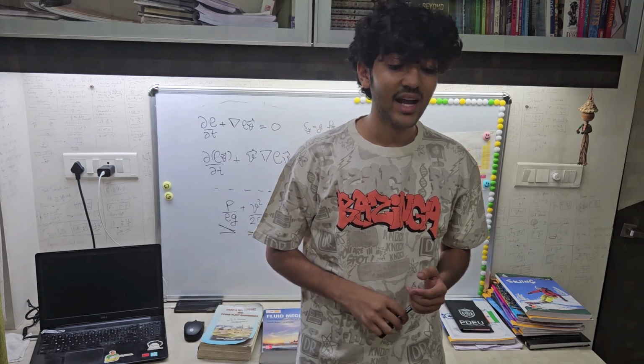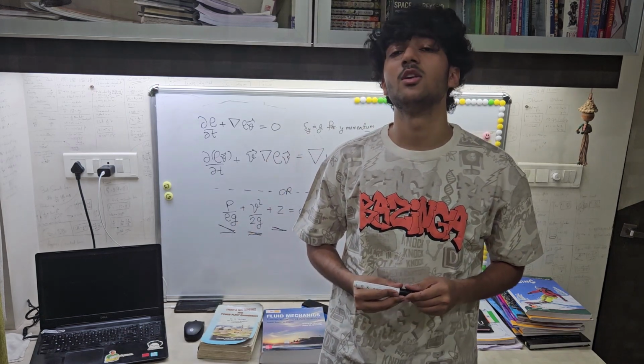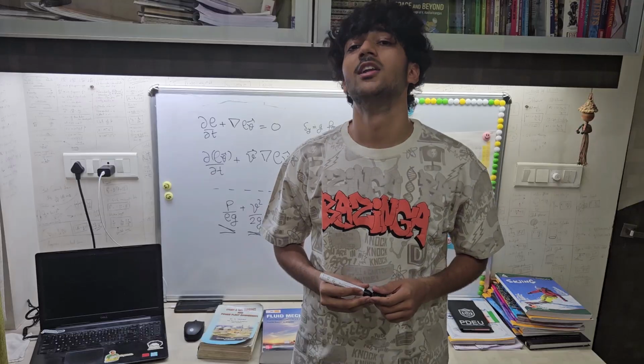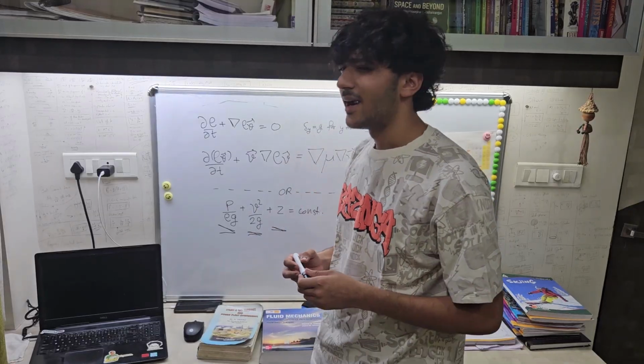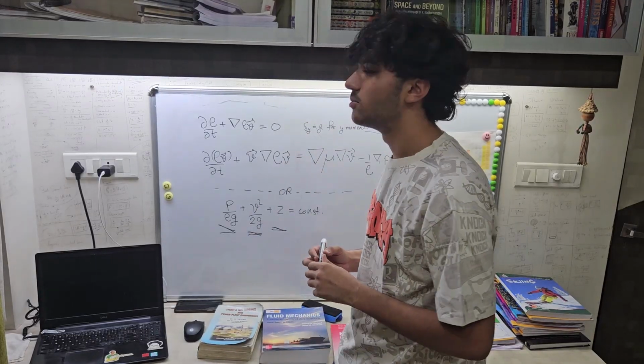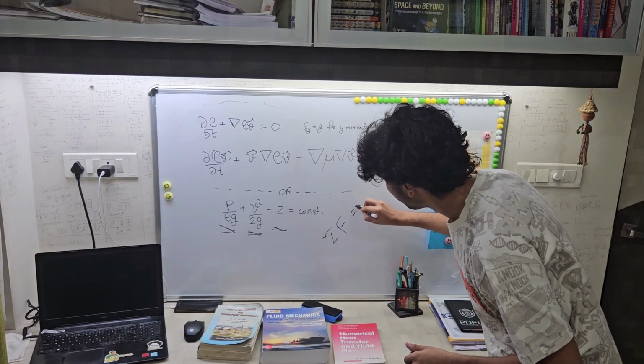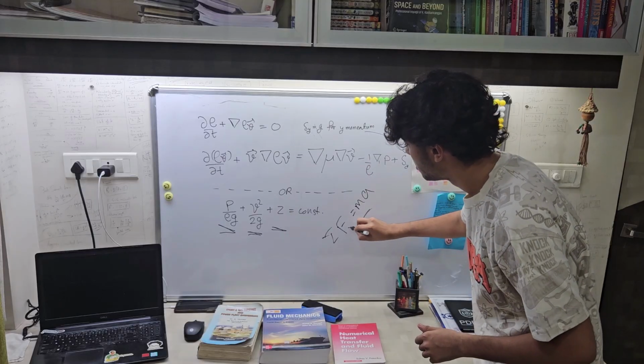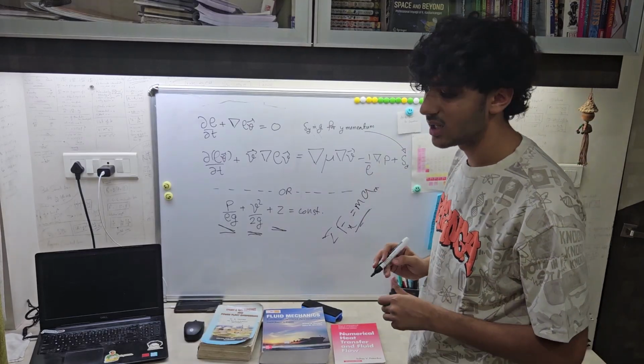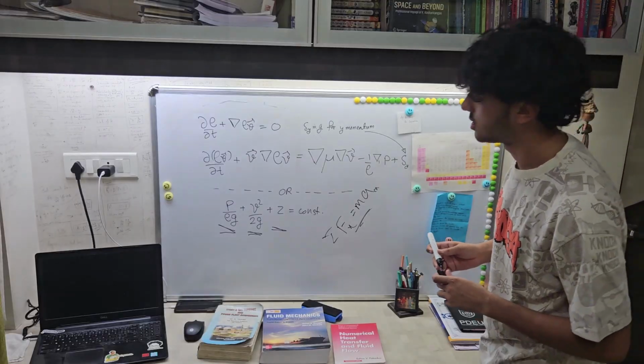Another way that this equation is derived is from Euler's equation, and Euler's equation is derived from Newton's second law, that is F equals ma, and if we just talk about one dimension, Fx equals max.